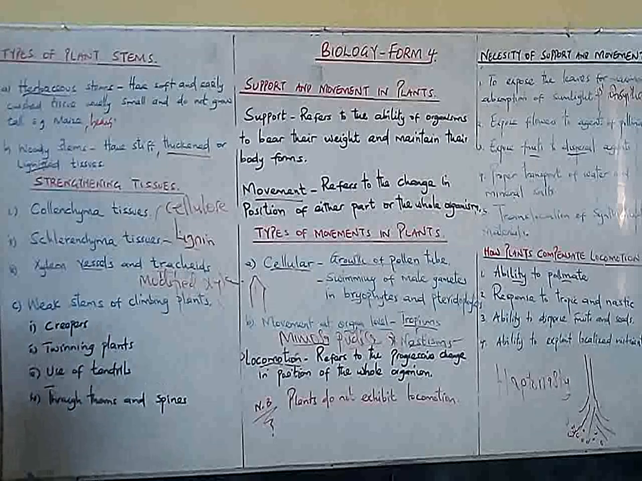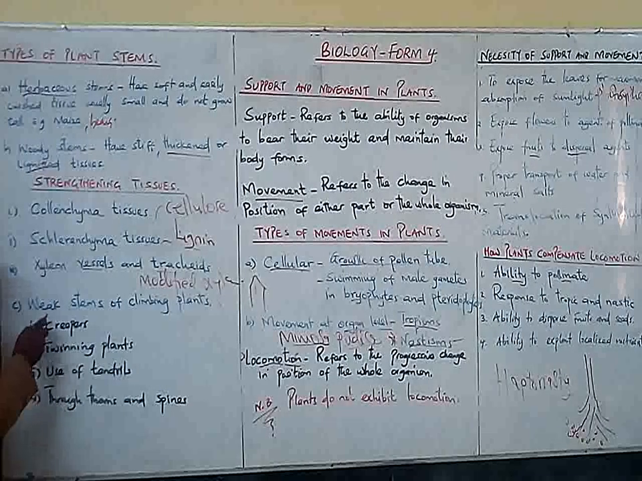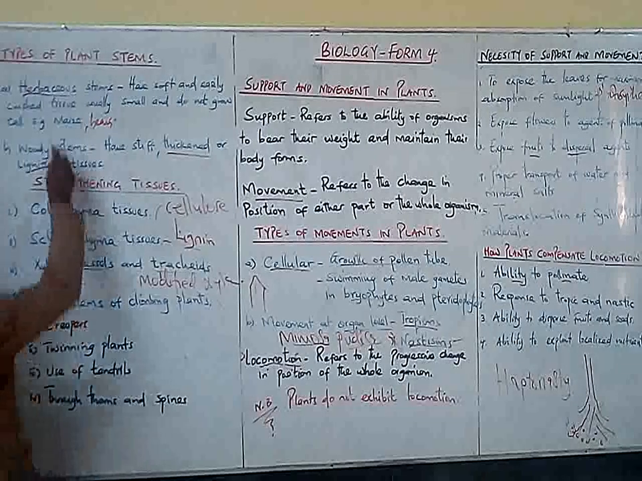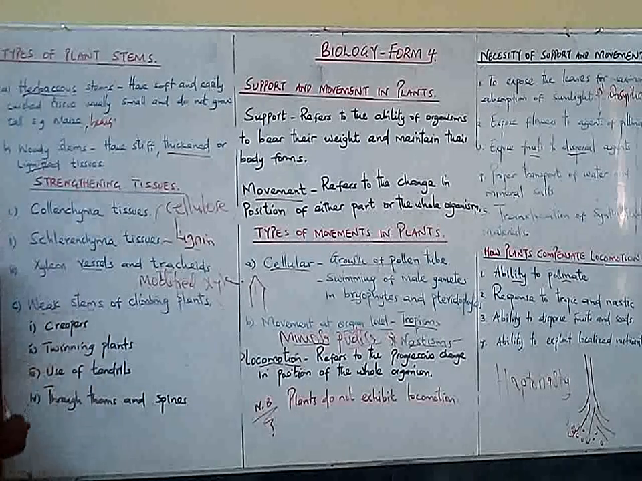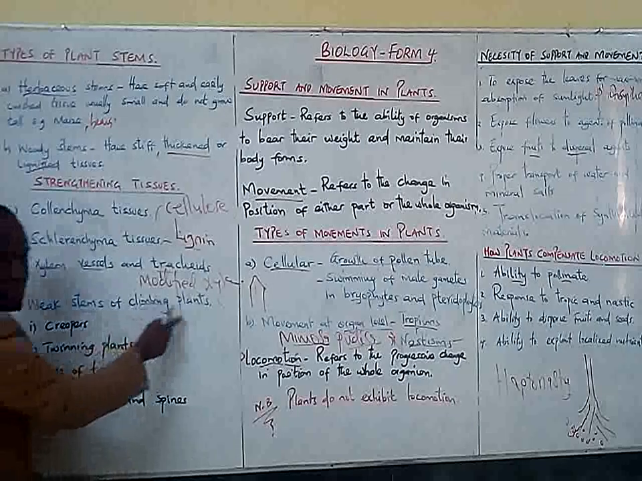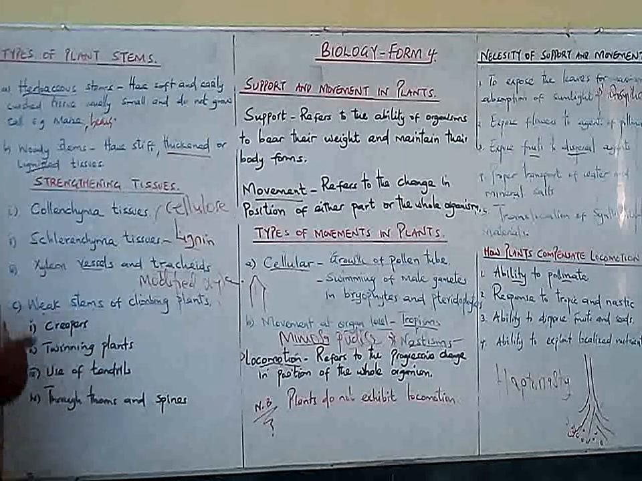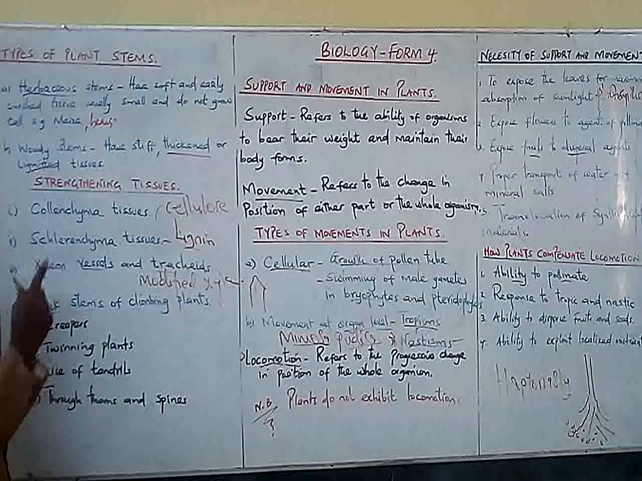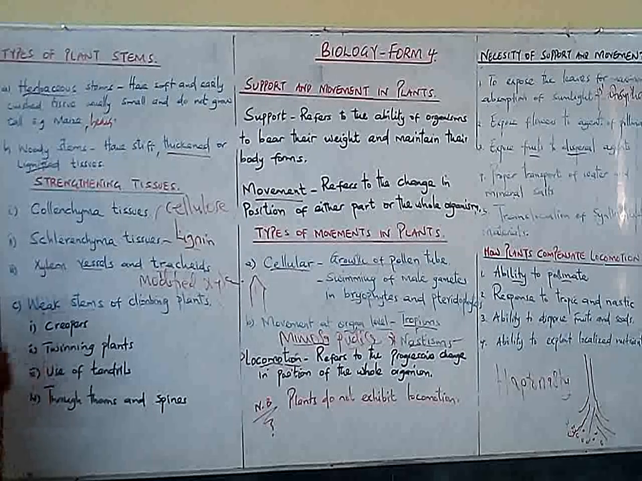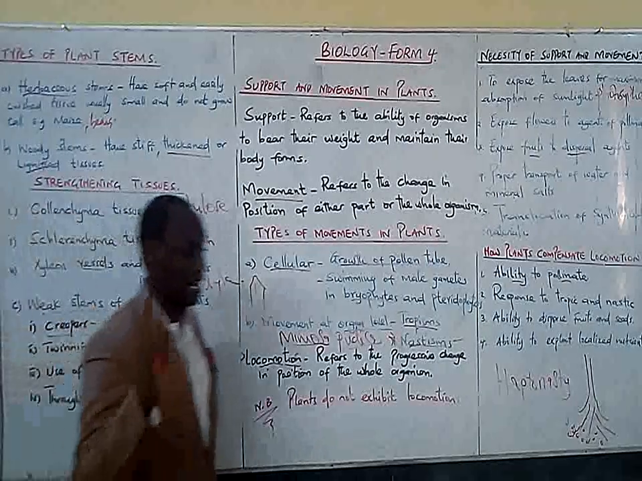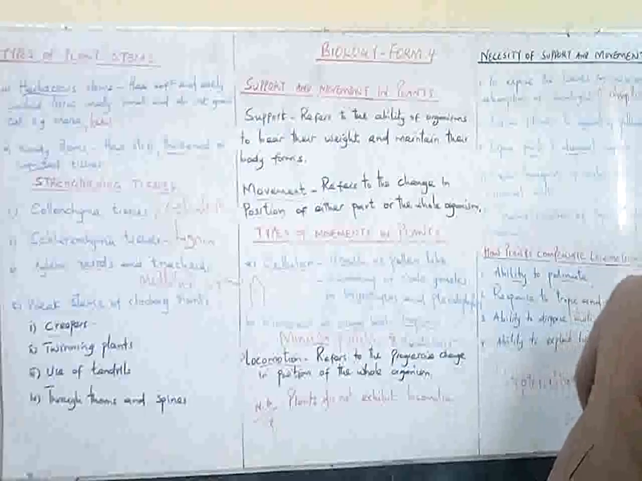Now, we have another category of stems which are referred to as weak stems. Most of those are herbaceous stems, of course, but they are classified as weak stems of climbing plants. So you realize that there are some plants that are known to climb from one place to the other, from the soil. They climb by many means. For example, we have the creepers. And I want to show you an example of a creeper.